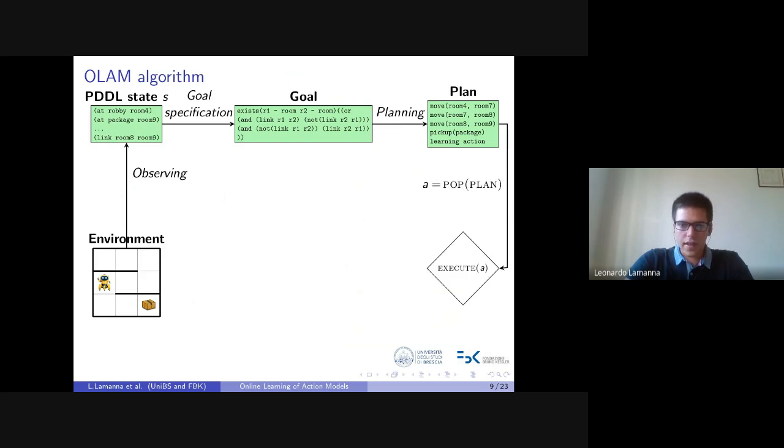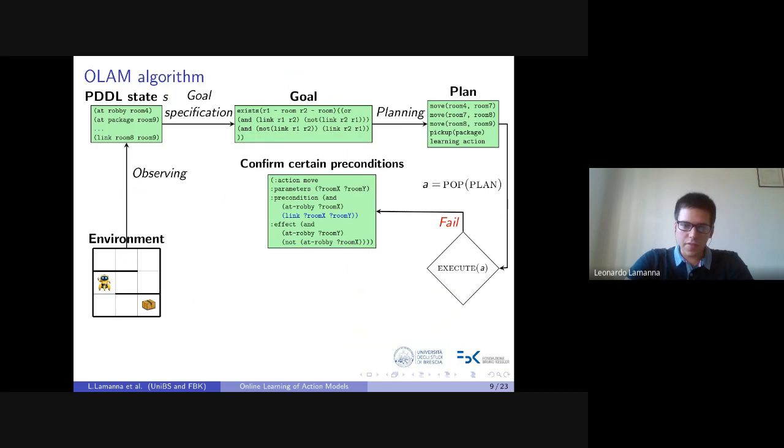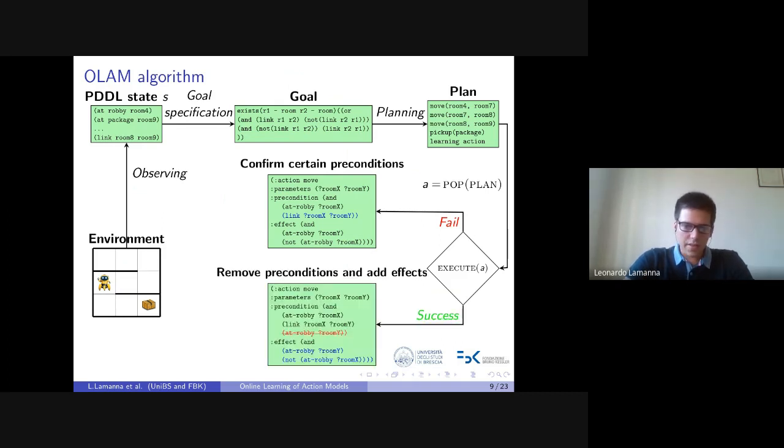Next, the agent selects the first plan action and executes it. If the execution fails, then the agent can confirm some preconditions which are not satisfied. Alternatively, if the execution succeeds, then the agent can remove preconditions or add new effects by comparing the previous state with the destination one. Next, the agent again observes the environment status and so on. The OLAM algorithm stops when no more learning states can be reached and no more learning actions can be executed.